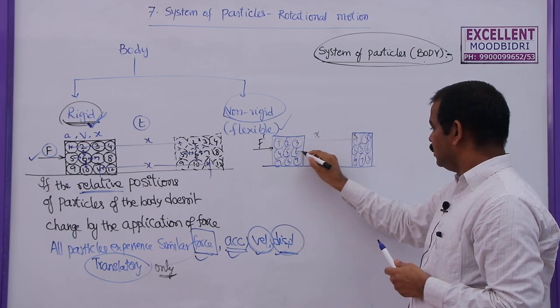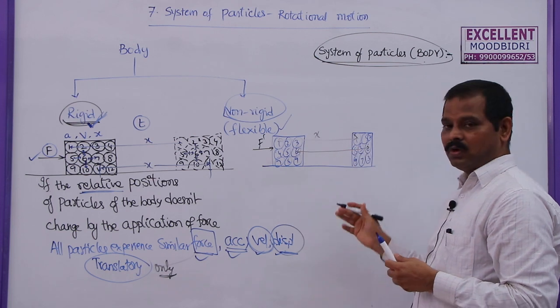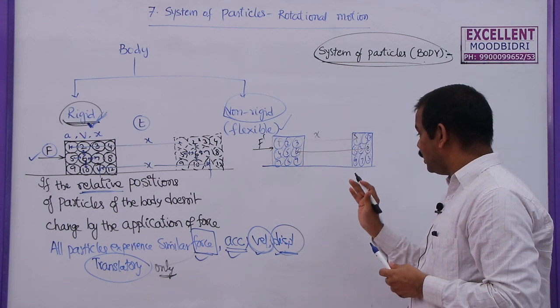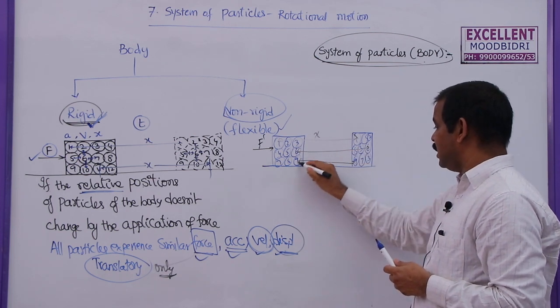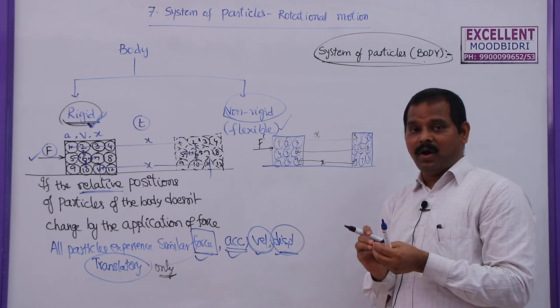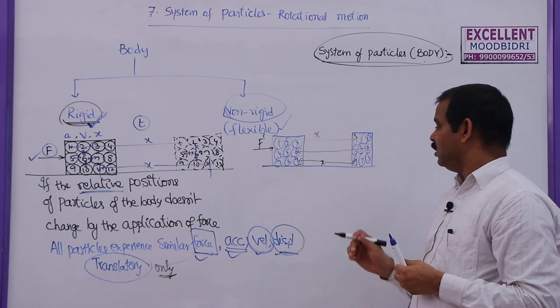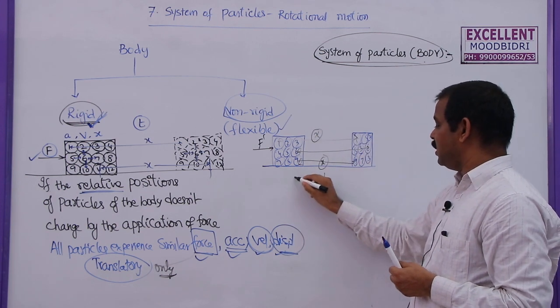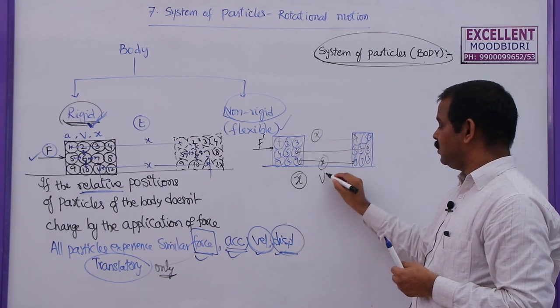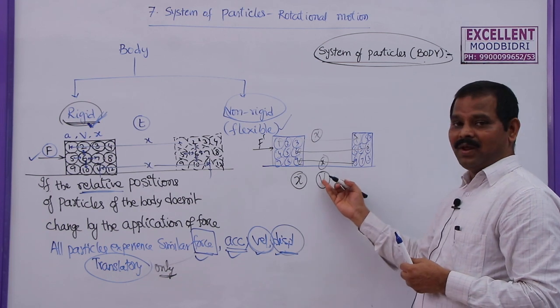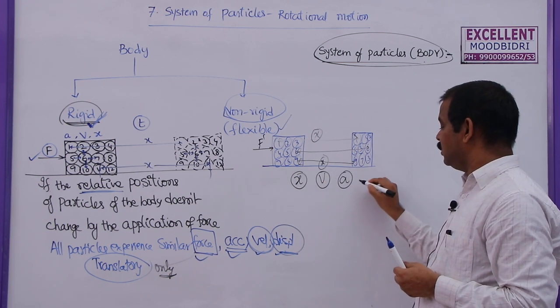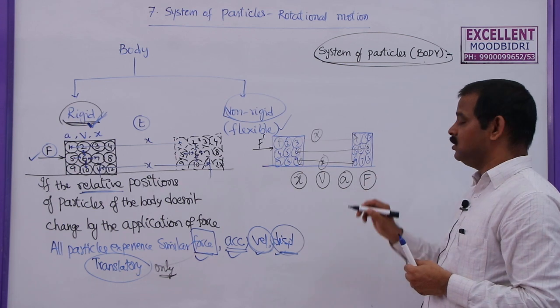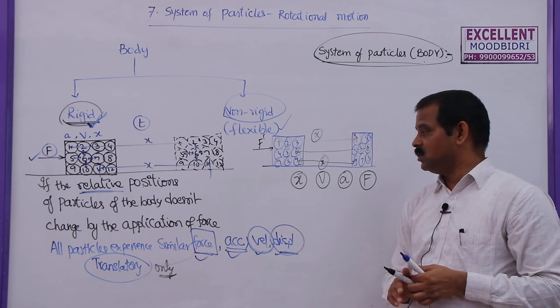What about the sixth particle? This is also x. Okay, but what about the ninth one? This is less than that. That means different particles will have different displacements. When the displacement is different in the same time, the velocities are different. When velocity is different, acceleration is different. Why? Because different particles are experiencing different forces.